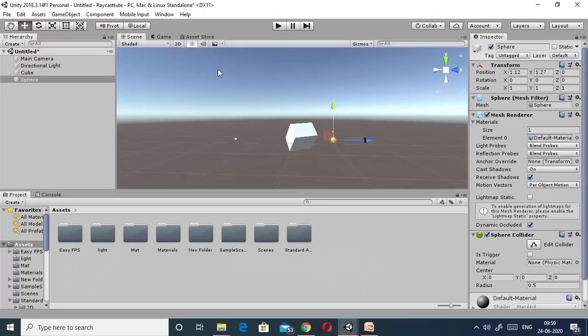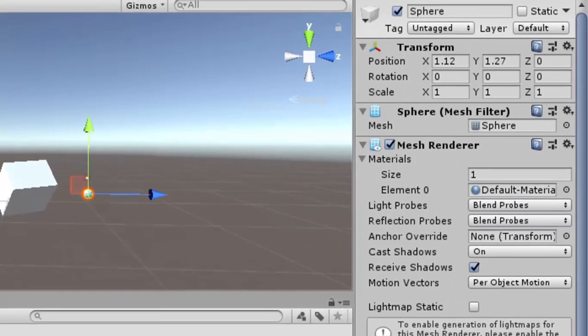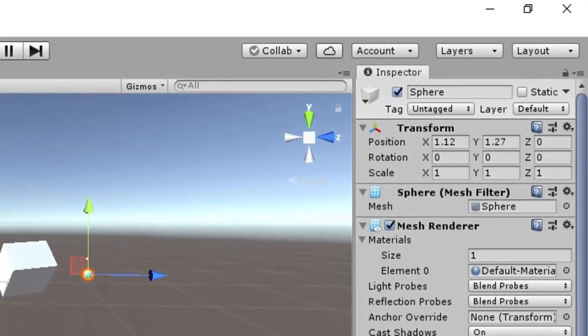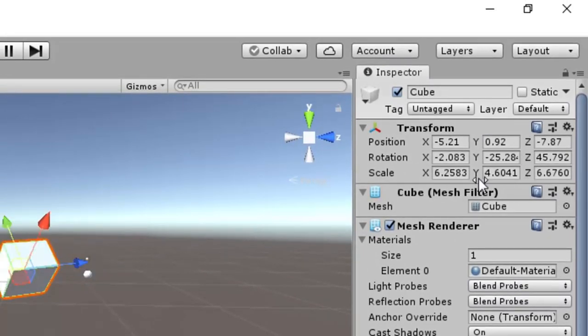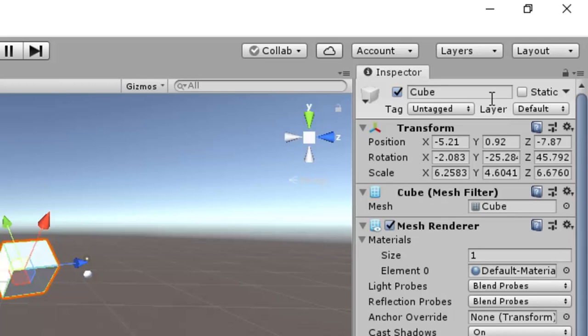Now, what is this panel? This is called the inspector panel. Whenever you click on any game object, you can see that various properties are mentioned in the inspector panel. Here you can see that various options are available for the cube. Here you can see position, rotation, scale.